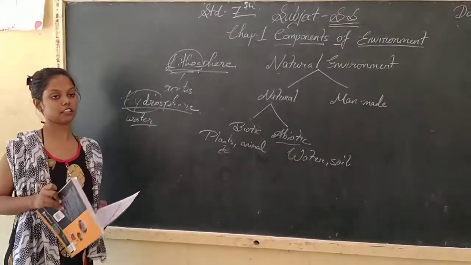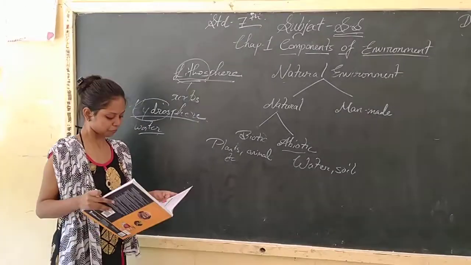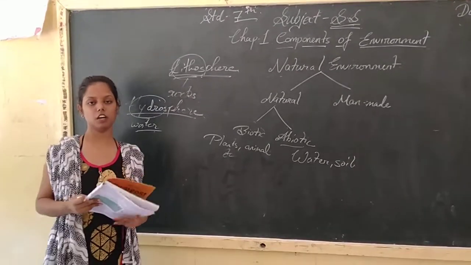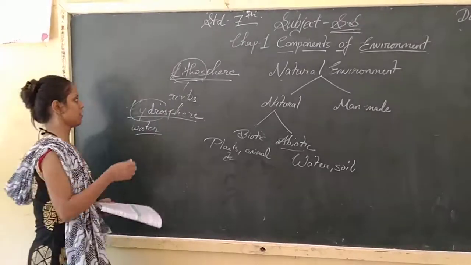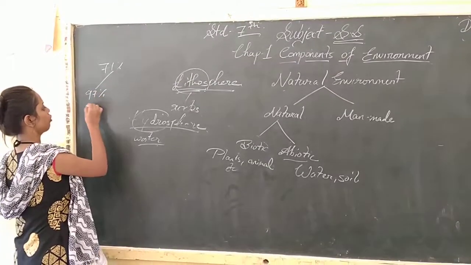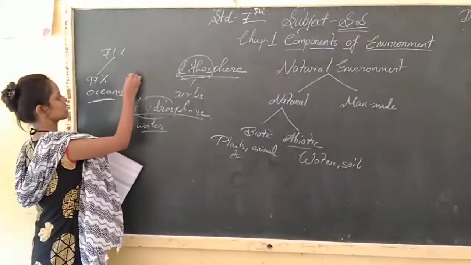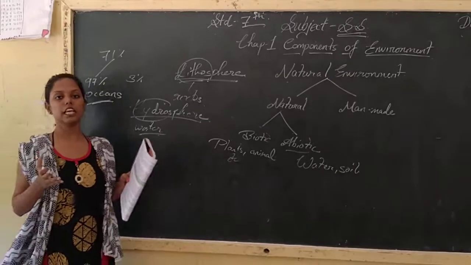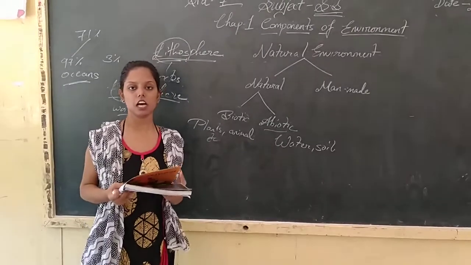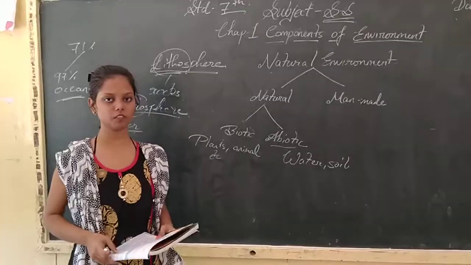Water also exists in three different states, that is solid, liquid and gas, as we all know. About 70% of the Earth is covered by water. Of that 71%, 97% is ocean, and the 3% is in the form of lakes, streams, ice caps and glaciers. Understood?